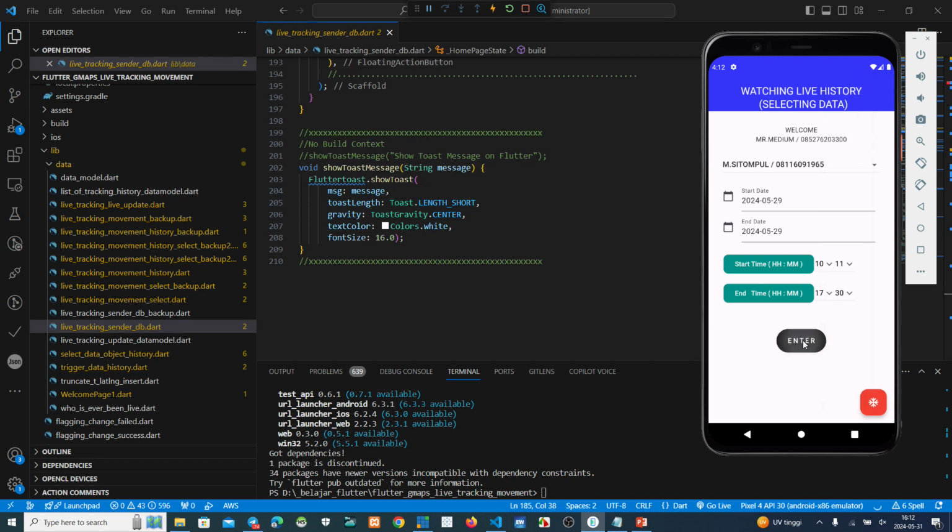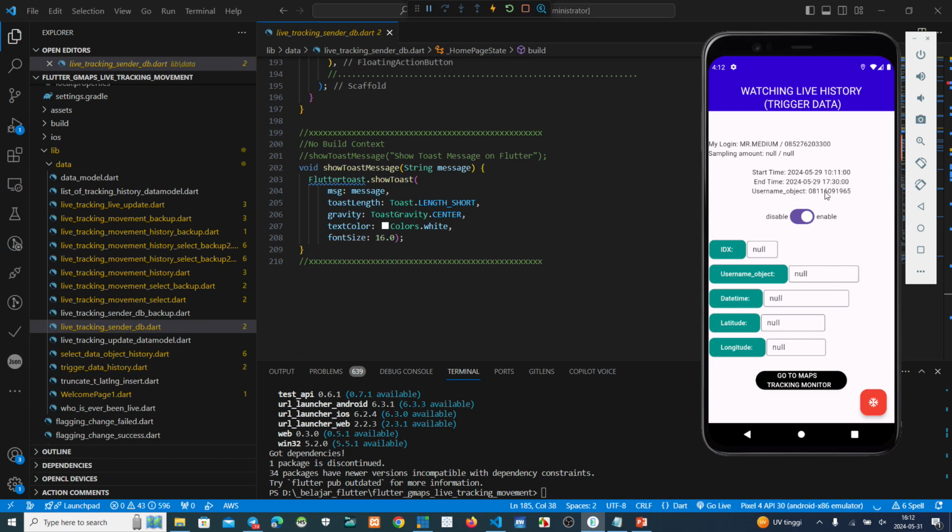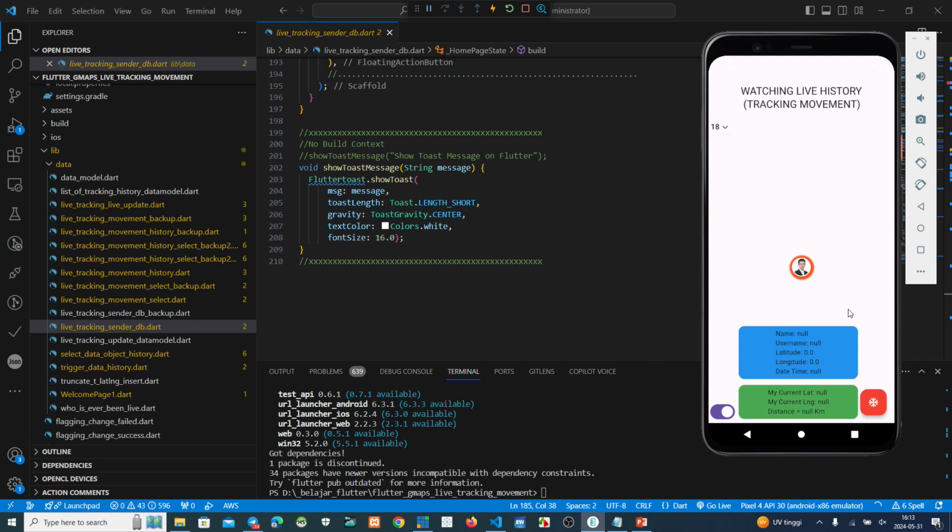Okay, we can see from this: start time, end time, and this is the username. Okay, we have 186 sampling. Okay, this one. Okay, go to maps, click here. Okay, moment please.